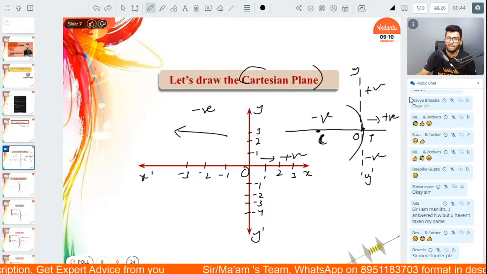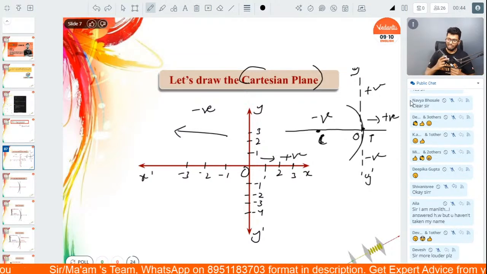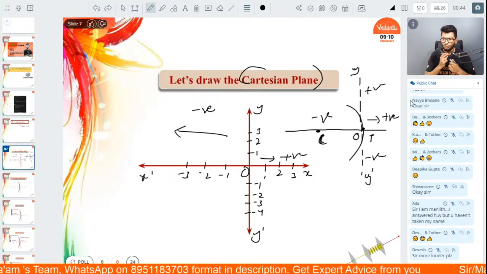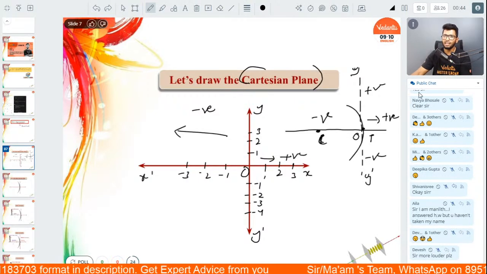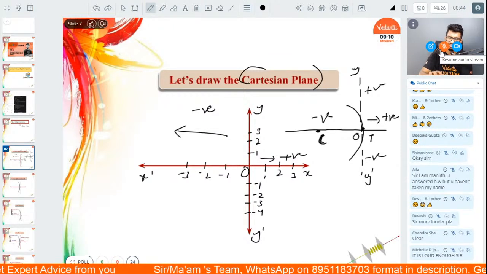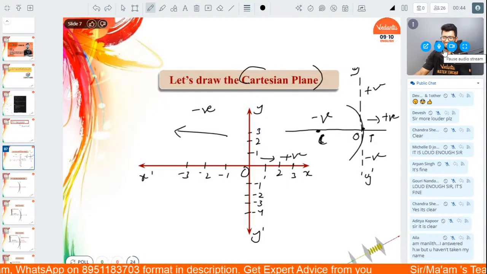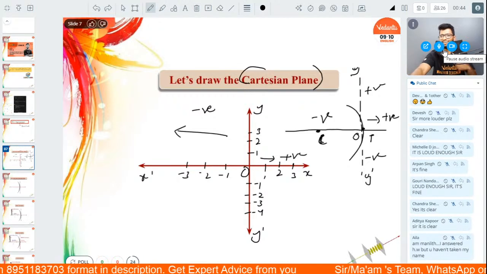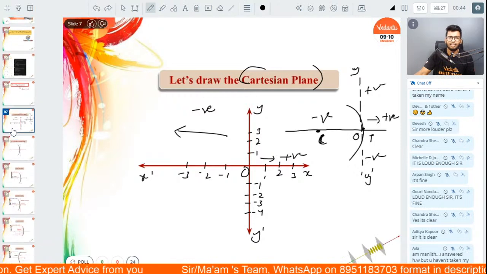Got it? Be louder. I don't think I can go any louder than this, but I hope you guys can hear me clearly. Is my voice not loud enough for you people? Let me just check it on the YouTube platform as well. Just give me one second, people. Let me see if my voice is heard or not. It's clear, huh? Sorry. Voice is clear, no? Loud enough. I'm shouting from that time. What is this, people? Okay, now.